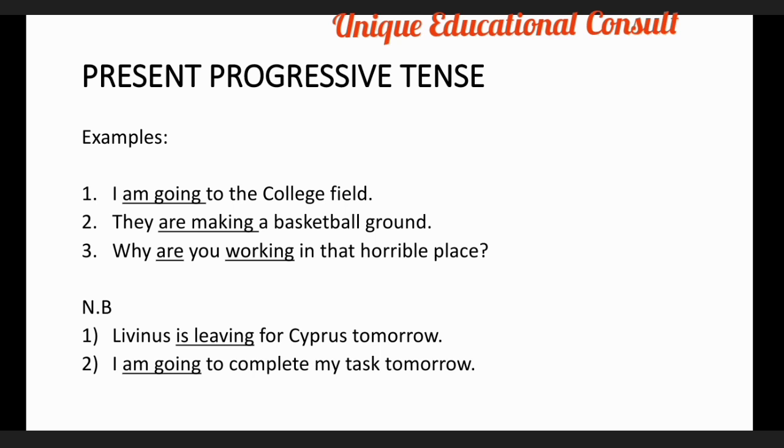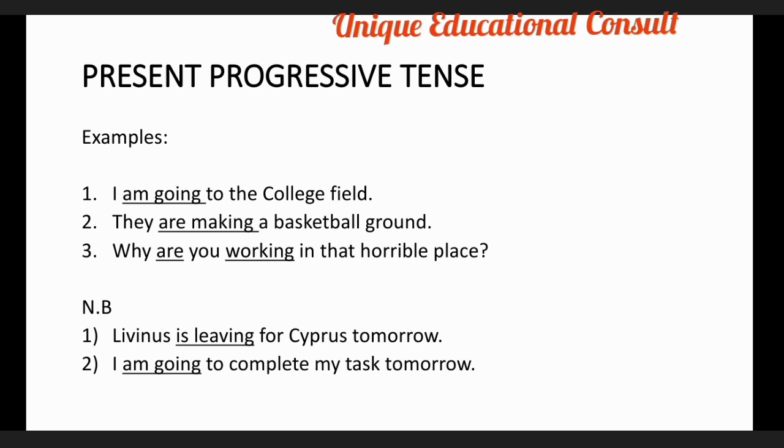However, the stative verbs do not usually take the form of present progressive, even though they refer to the present time. And this is what you do continually and perpetually. I hope this is clear. Now let's look at the examples that we have under this.